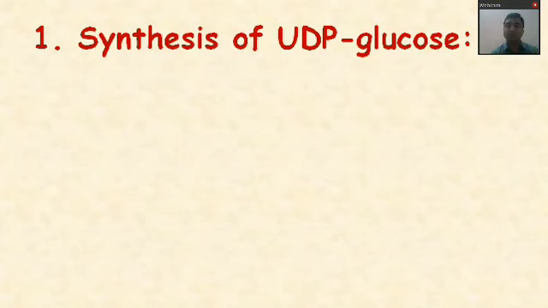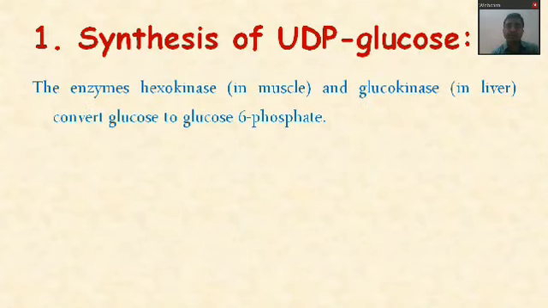So the process of formation of UDP glucose is as below. Firstly, if the glucose is in the muscle, the enzyme is hexokinase. If it is in the liver, the enzyme is glucokinase, and the glucose gets converted into glucose 6-phosphate. Here there occurs loss of one ATP molecule, for the addition of a phosphate group to the glucose.